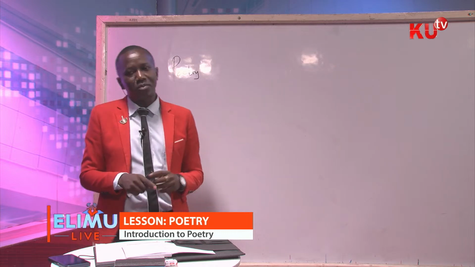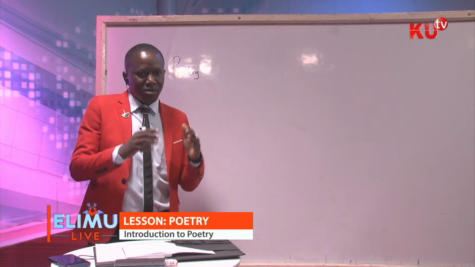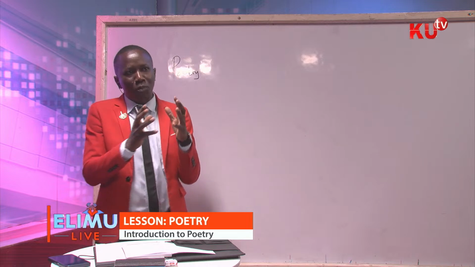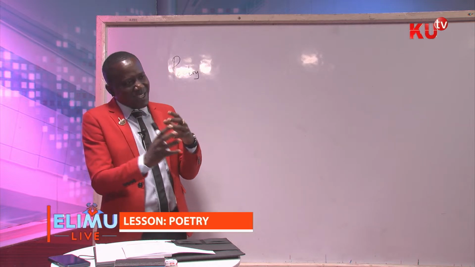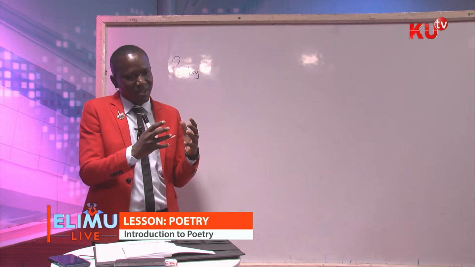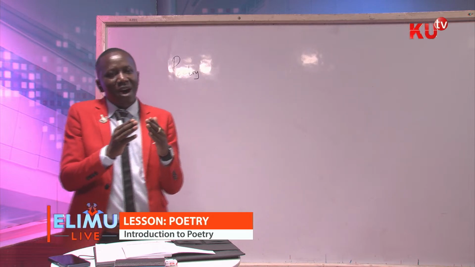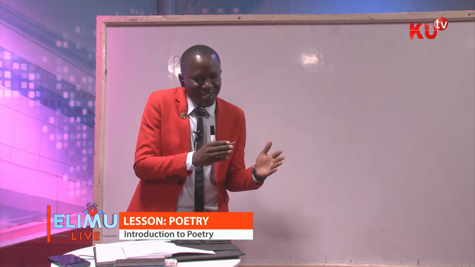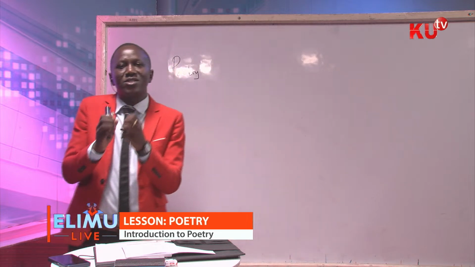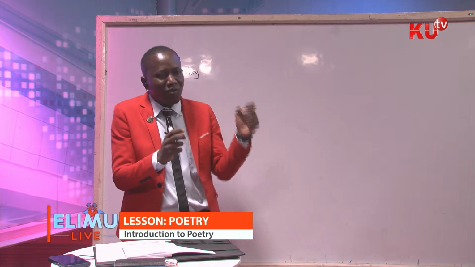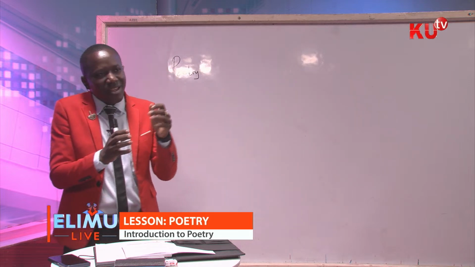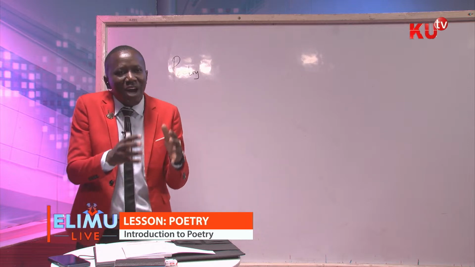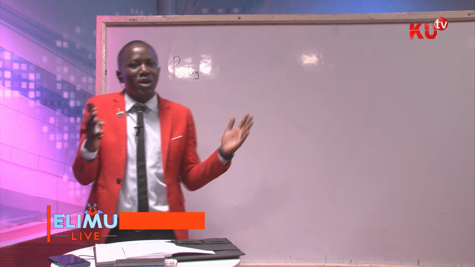A stanza in poetry is a group of lines created in a distinct way, and they are interrelated to bring out a message. A group of lines created in a distinct way, interrelated to bring out a message, and that is what we call a stanza.